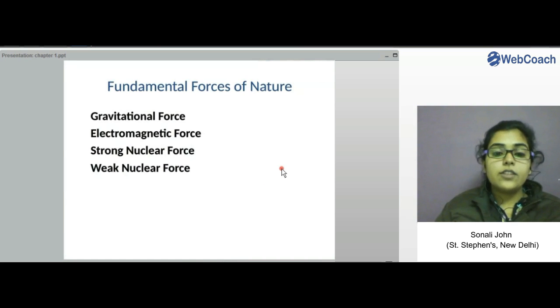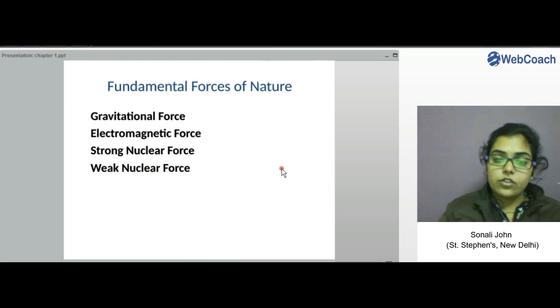Now we talk about the fundamental forces of nature. So what are fundamental forces? These are interactions that are not reducible to more basic forces. That is, all the forces we see in nature are either these forces or a combination of these forces. So fundamental forces of nature are of four types: gravitational force, electromagnetic force, strong nuclear force, and weak nuclear force. So let's talk about them one by one.